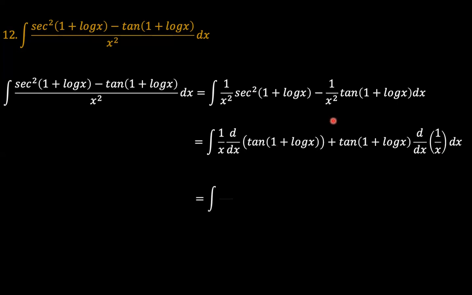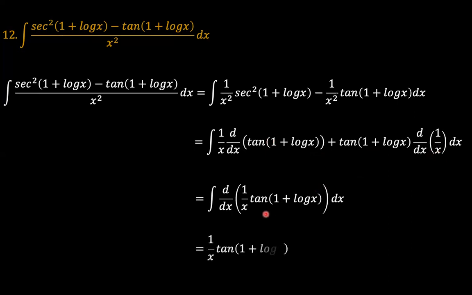As you can see here, we can bunch these together since this format tells us that this is the derivative of the product of these two functions, tangent of (1 plus log x) and 1 over x. So we can easily integrate this as 1 over x times the tangent of (1 plus log x) plus the integration constant. And this is the answer, a very simple problem.